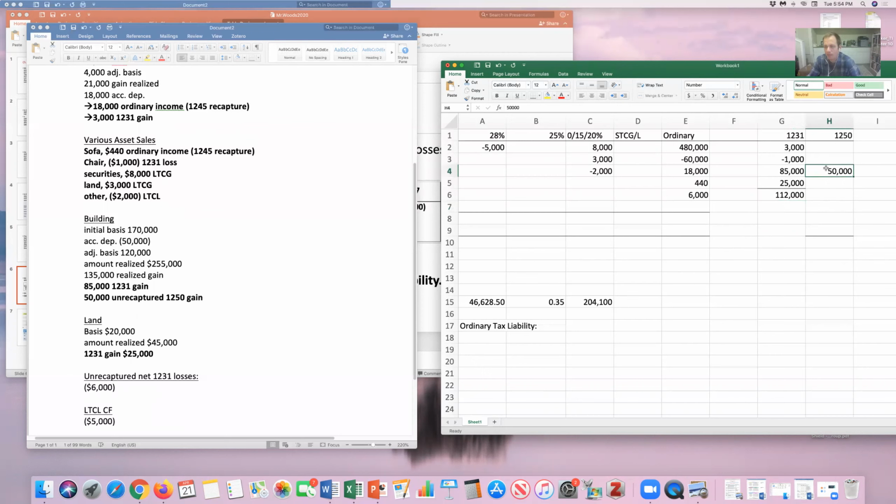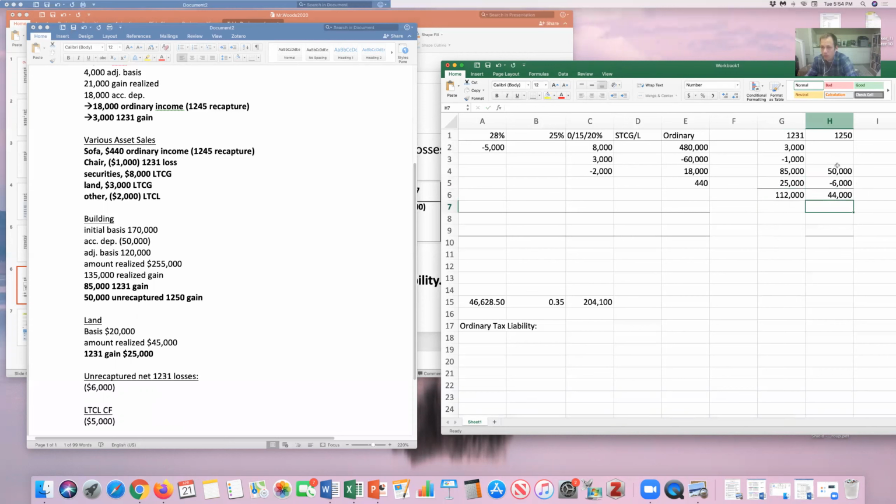Okay. Remember I said keeping track of this 1250 is going to make sense in a second. I already forgot. This look back, take it out of here, is going to come out of the unrecaptured 1250 first. This is arbitrary and confusing, but it comes out of the 1250 first before it comes out of any other 1231. So this is going to bring me down to $44,000 here. Does that make sense?